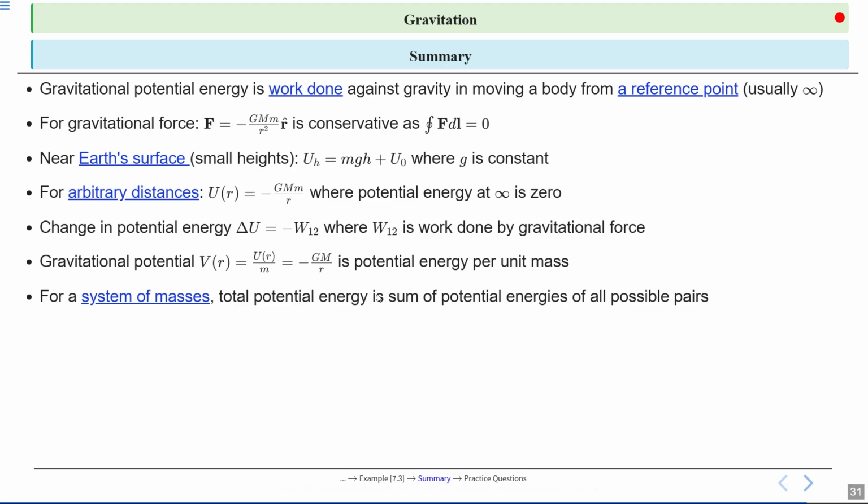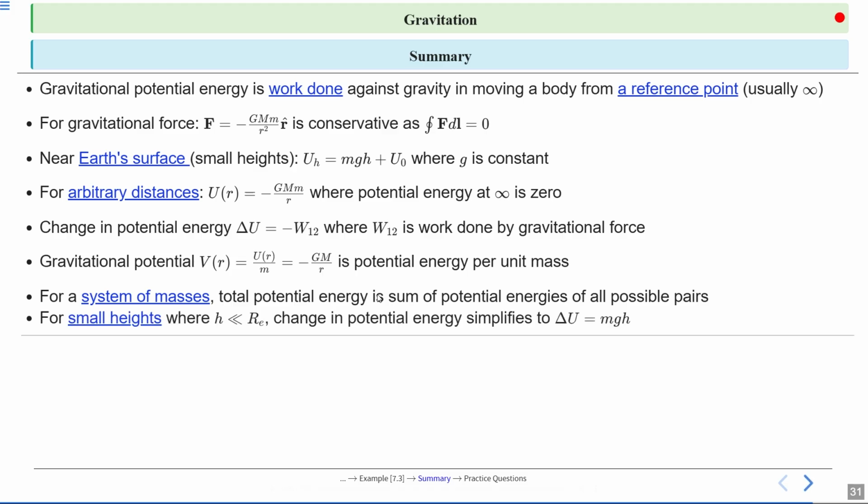This means we consider the interactions between every pair of masses, which is essential for understanding complex systems like galaxies. And last, for small heights where h is much less than the Earth's radius, the change in potential energy simplifies to delta U is equal to mgh.